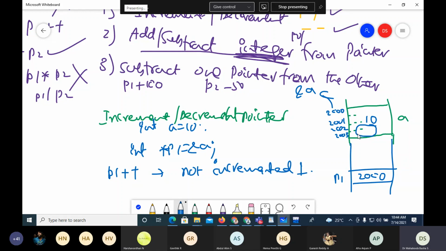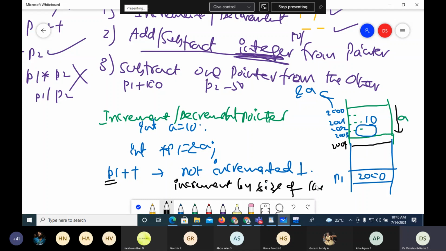So when I say p1 plus plus, it is not incremented by 1. What I am saying to p1 is, please point to the next location where there is a possibility of another integer. A is occupying from 2000 to 2003. The possibility of the next integer, if at all present, will be at 2004. So when I increment a pointer, it is incremented and decremented by the size of the data type. This is one very important point to note: the size of the data type.